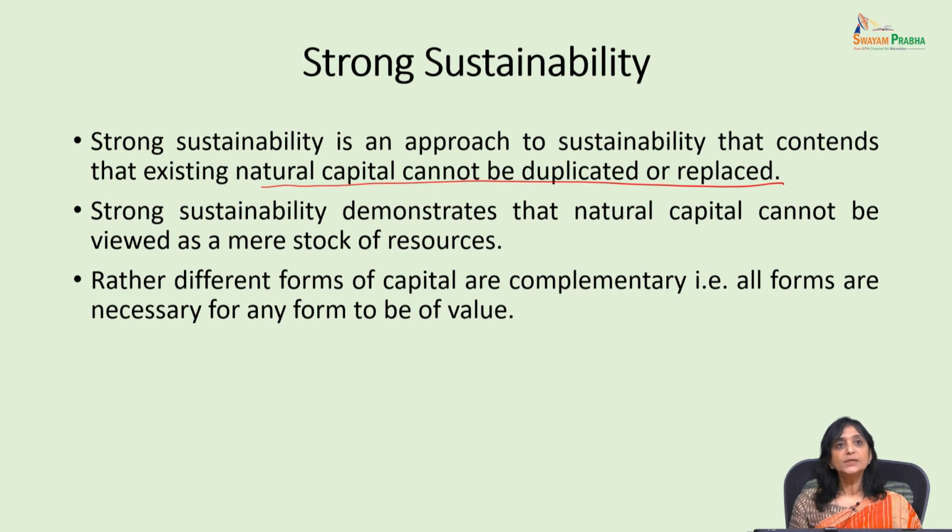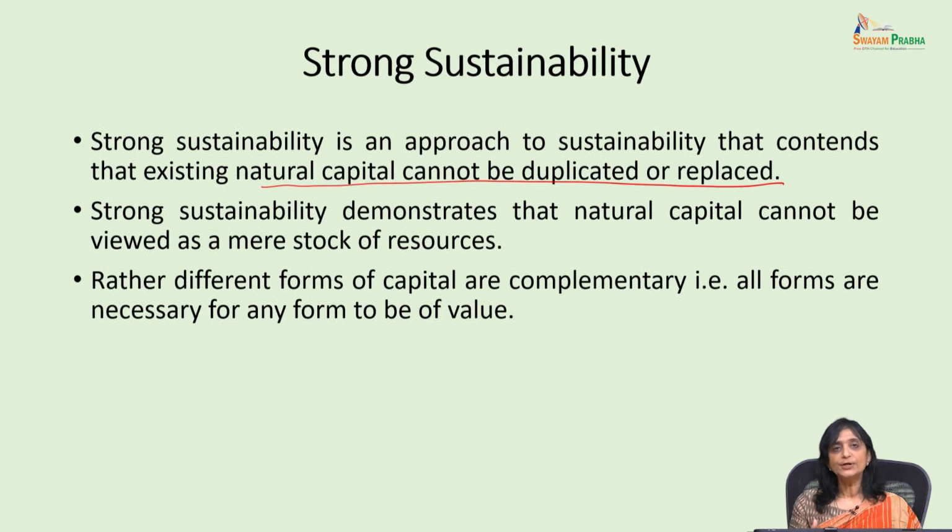Why? Because we feel that these types of capital are complementary. Because if there is natural capital, only then can we have man-made capital to work on it. For example, if there is a coal mine and we just look at it as a stock of resource, now we start using man-made capital to mine that particular coal.